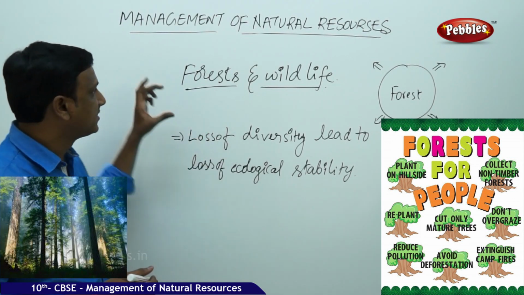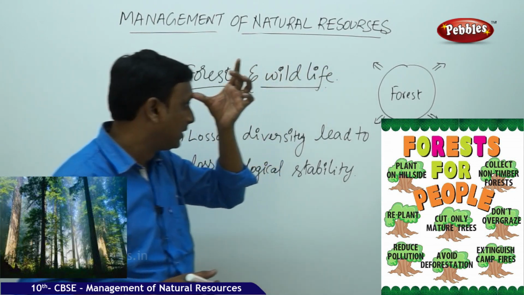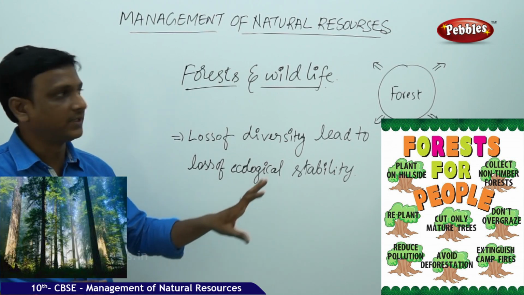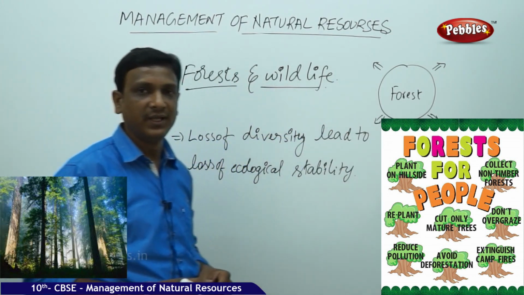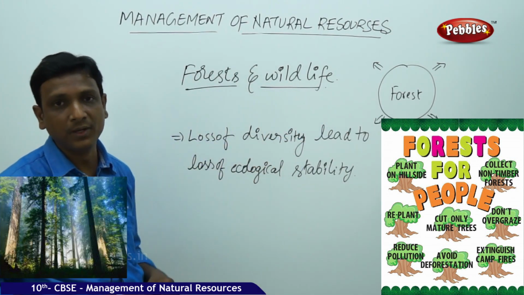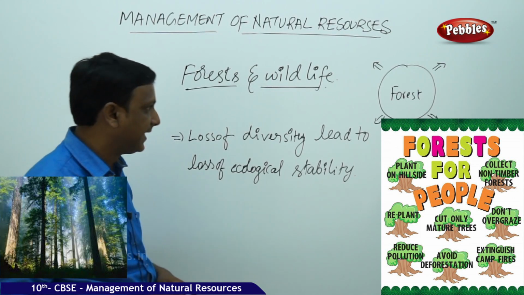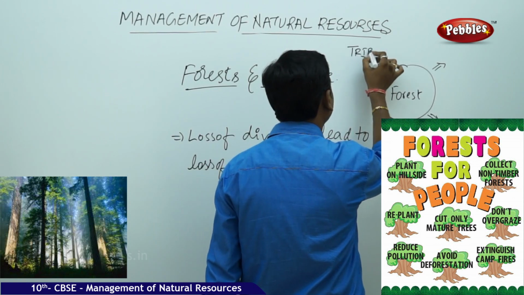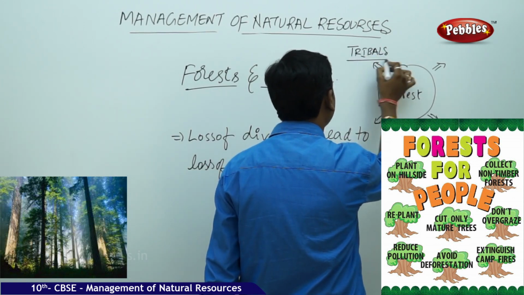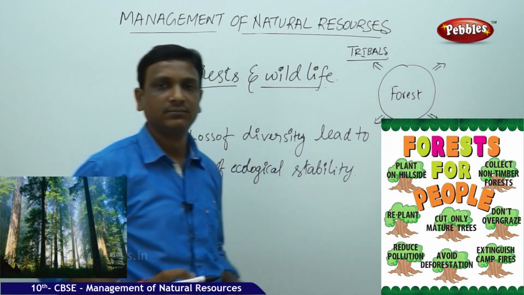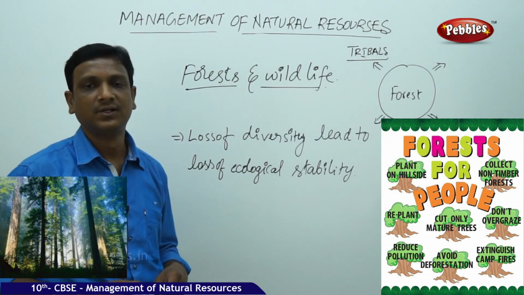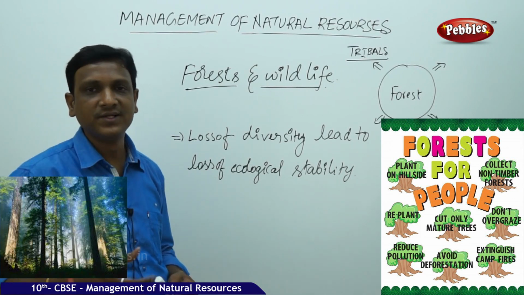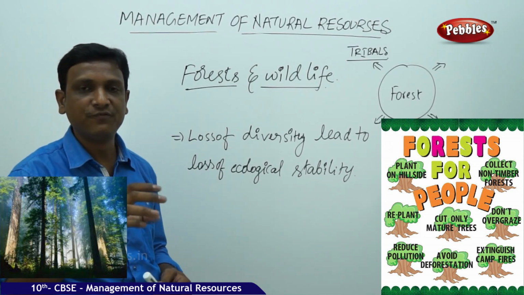So here when we are discussing the issue about the forest and wildlife, we have to discuss the stakeholders. Means the people that are connected to the forest. Here we have 4 groups of people. Who are they? The first one is tribals, or people who live in the forest, who live close to the forest, who are living in the surroundings of the forest, who make use of the forest product.